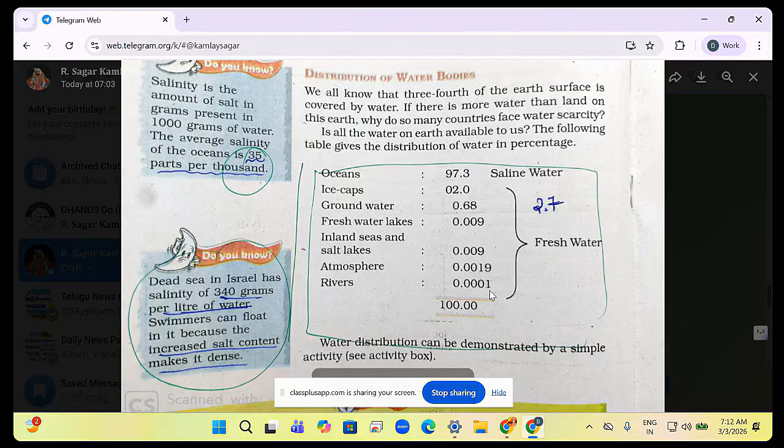Yeah, the second one is correct, because this is 2%, that is 0.68. Again, this is directly an NCERT question. NCERT lo akkada icharu kabatti ikkada ichadu question.